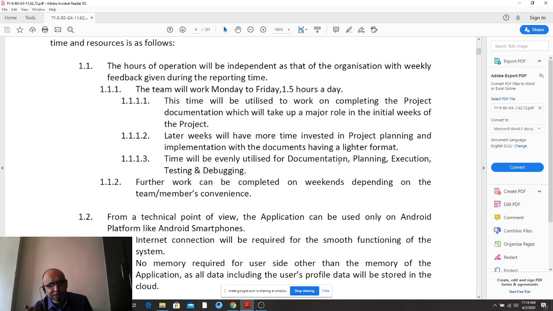Or otherwise 1 hour, a group meeting, then discussion, then finding out what things are to be done. This is the scientific way of doing the project under Agile. So the technical kind of stuff will depend on the internet as the story is way back. So the technical environment will also be there. Memory requirements will be there. So therefore, you have to mention it again. You will be mentioning it in the SRS also, the technical environment, okay, how the system will go about that.